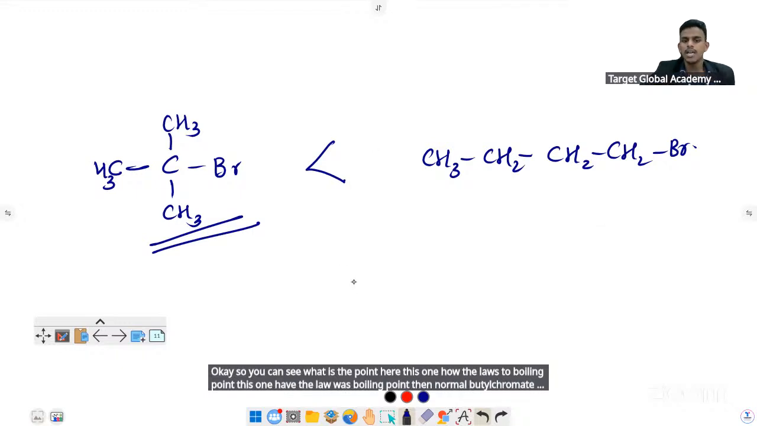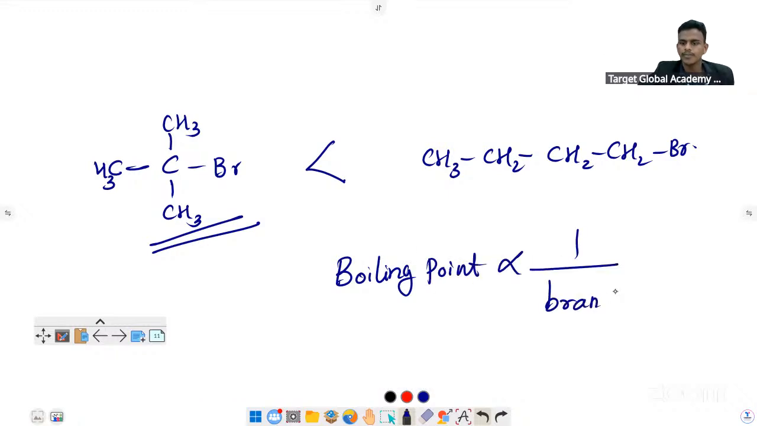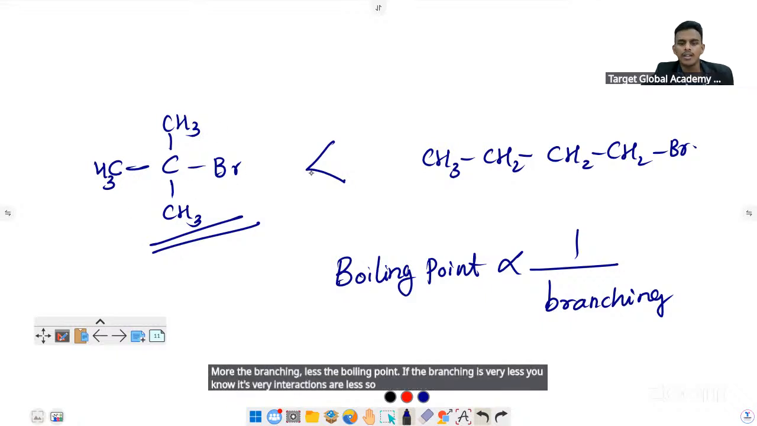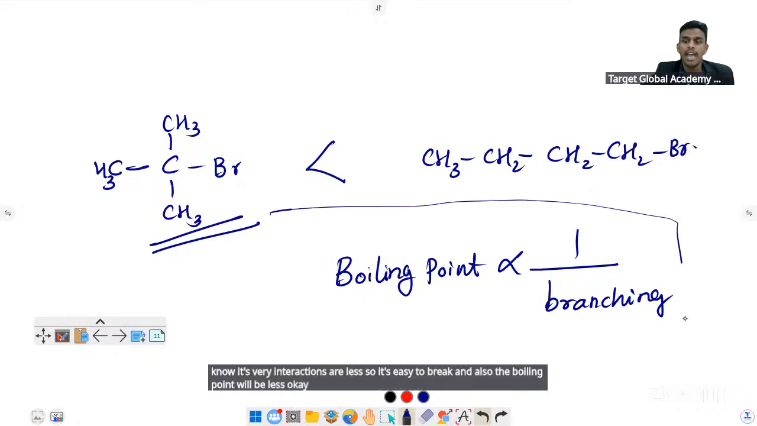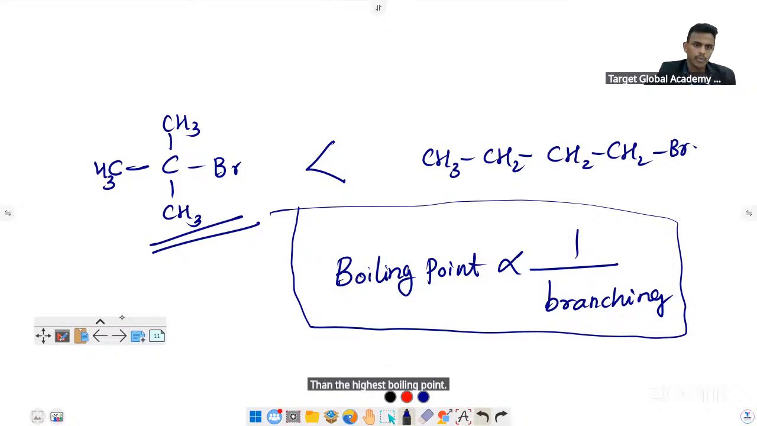So what is the concept? The boiling point is inversely proportional to branching. More the branching, less the boiling point. If the branching is very less, the interactions are less, so it's easy to break, and the boiling point will be less. So this is the concept. The same question they can ask, they will give some random compounds and ask you to arrange the following in increasing order of their boiling point. Always think, if you have the least branching, then the highest boiling point.